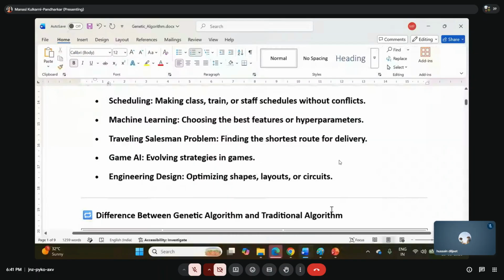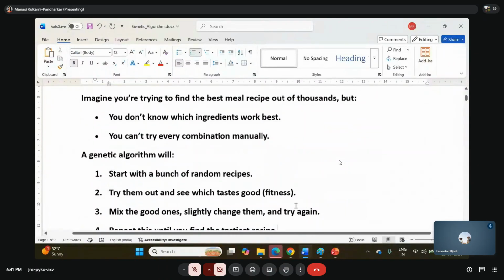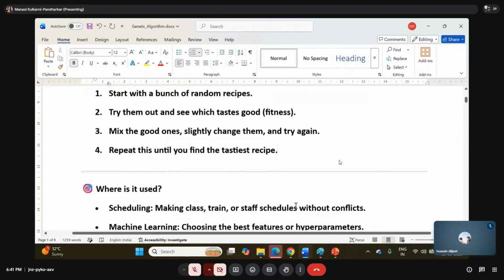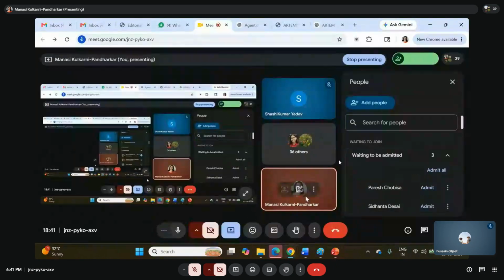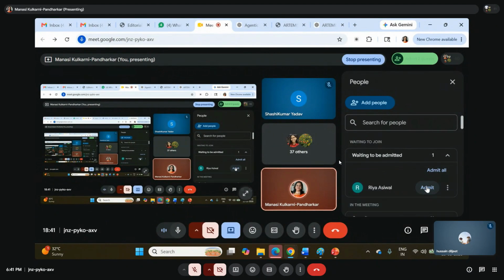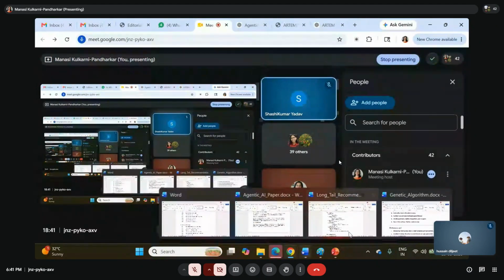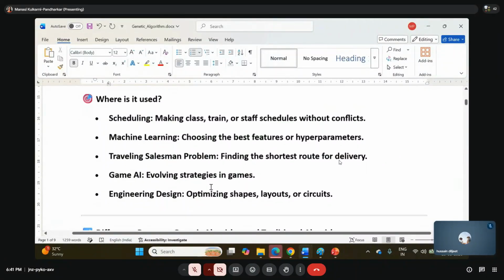Okay. So for all such things, we can basically go for using the genetic algorithm. Are you with me, everyone? Yes or no? Yes. Okay. So where it is used, we have seen.